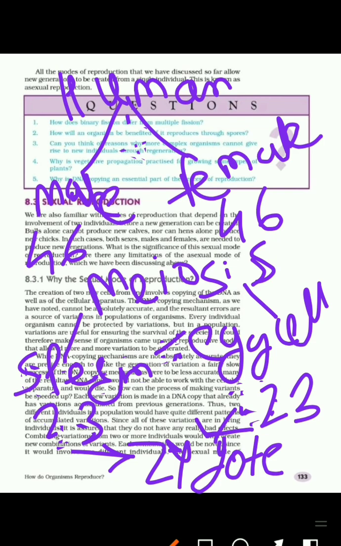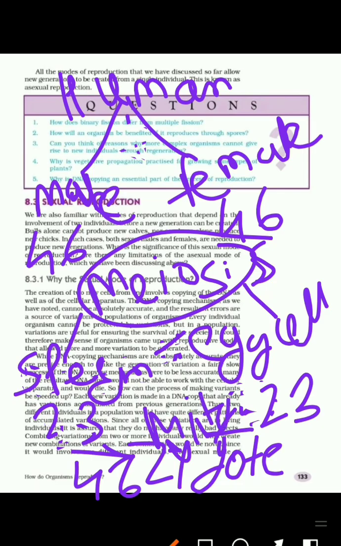When the sperm and egg cell fuse together, fertilization will take place and they will develop a zygote having the total number of chromosomes, that is 46. This type of fertilization is called sexual fertilization. In this, first of all meiosis takes place and then mitosis takes place.